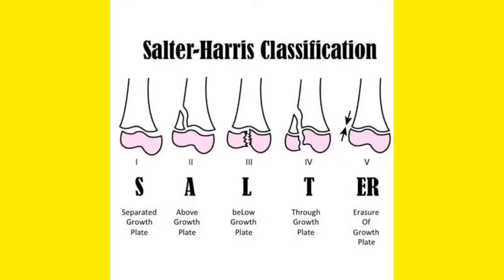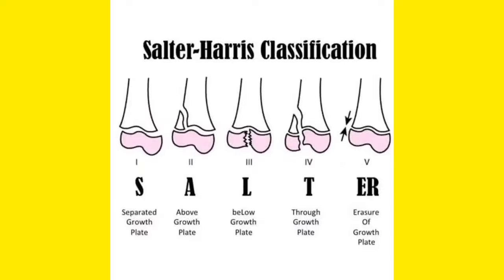Welcome back to my channel, and in this video I will tell you about Salter-Harris classification. Salter-Harris classification is remembered as SALTER, S-A-L-T-E-R. So S means number 1, separated growth plate. Separated growth plate, number 1.